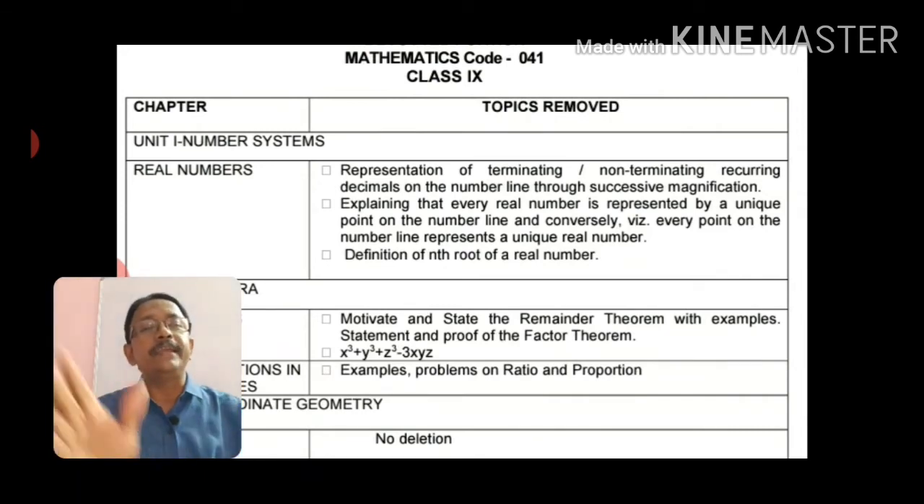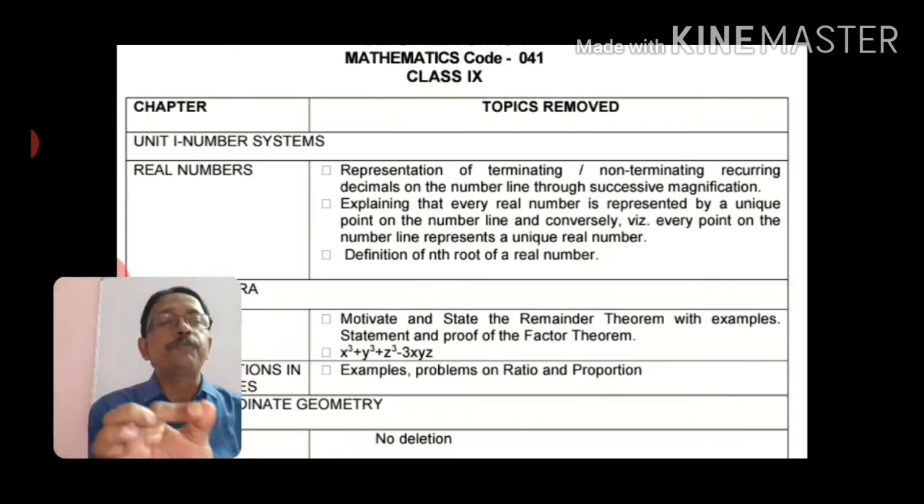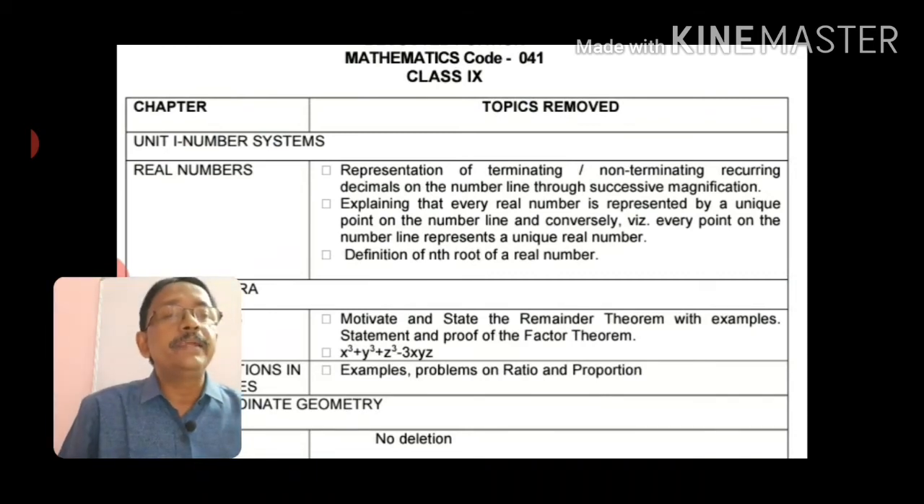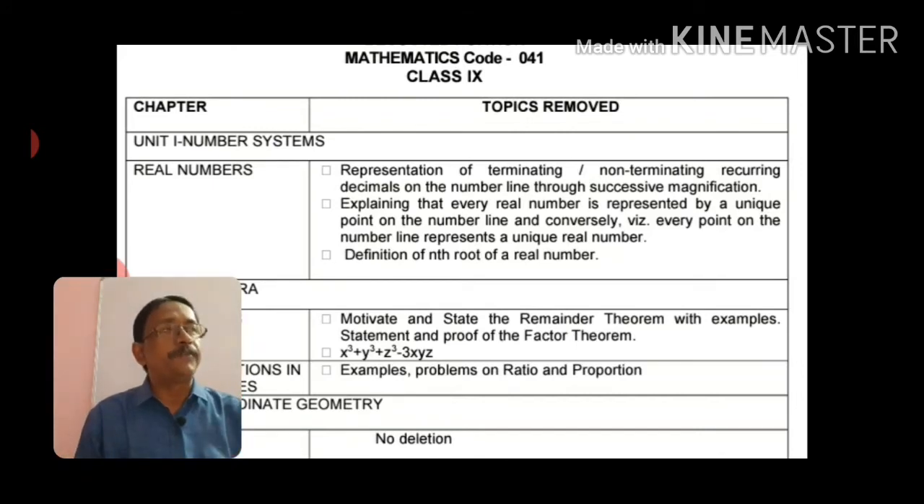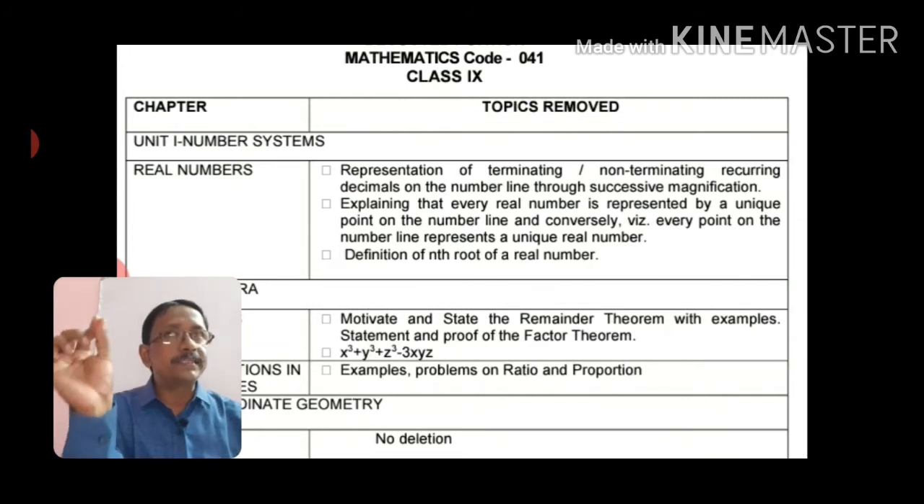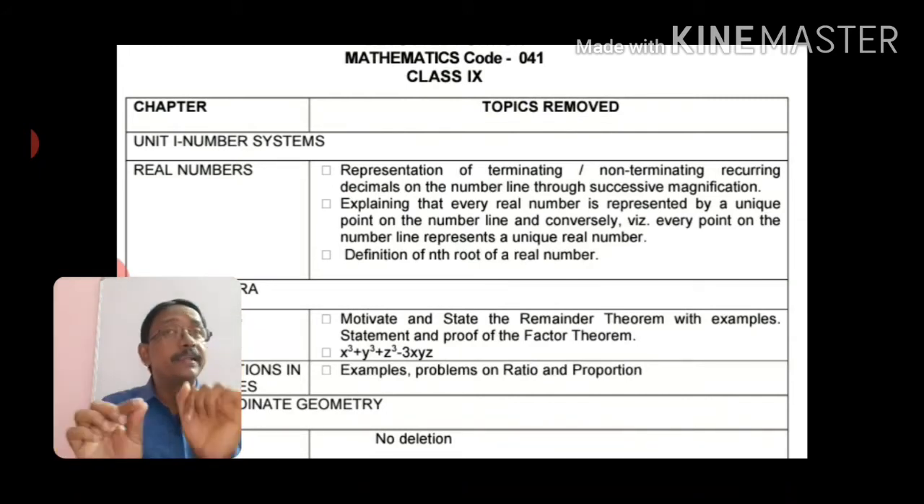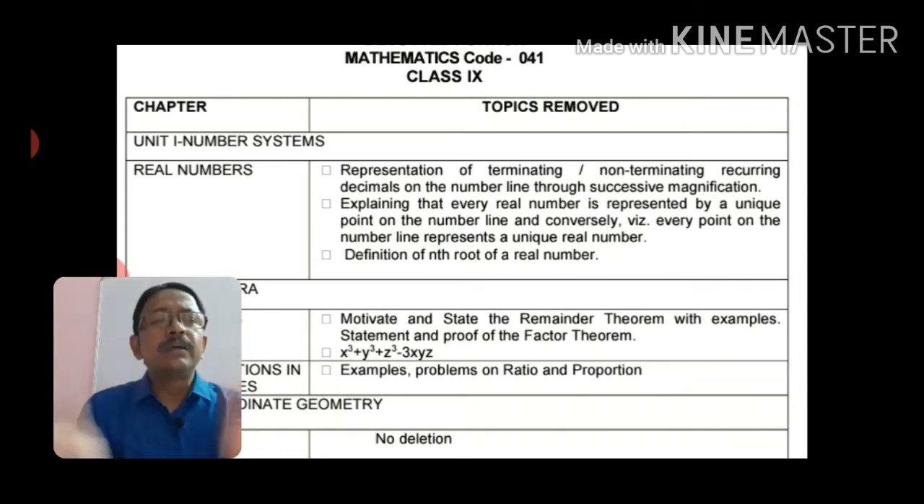Class 9, listen properly to what topics are removed from your syllabus. From real numbers, the representation of terminating, non-terminating, recurring decimals on the number line through successive magnification. So that exercise, where you visualize such recurring numbers, is not in your syllabus; it is removed.